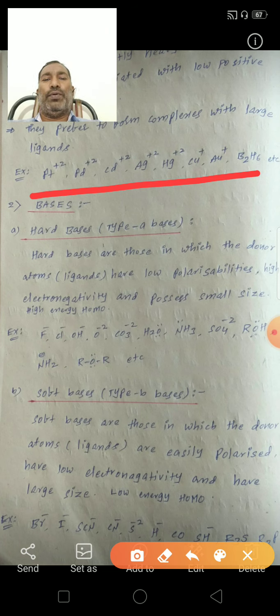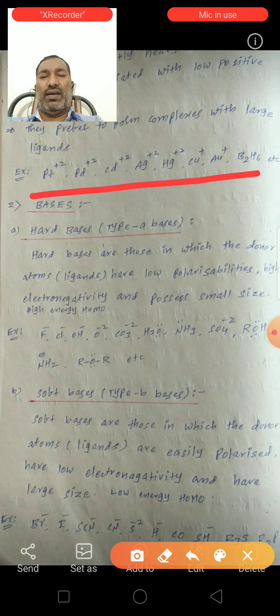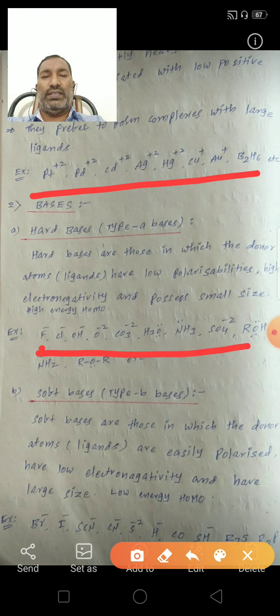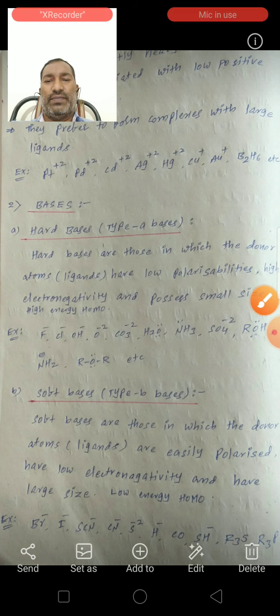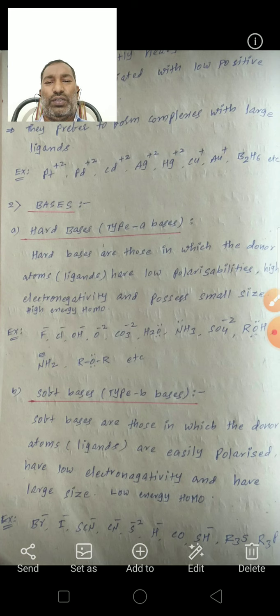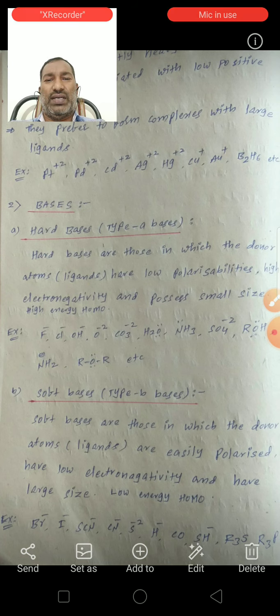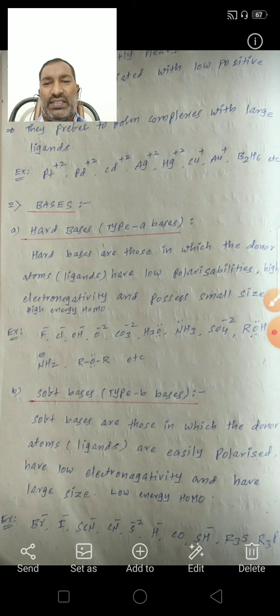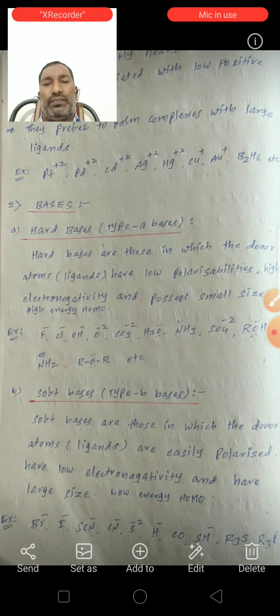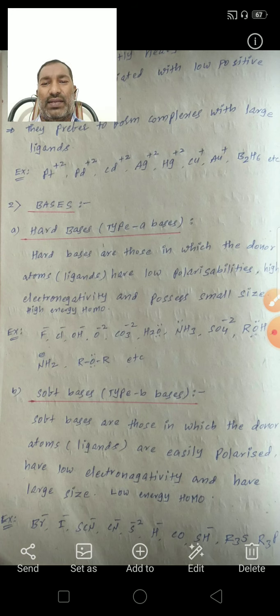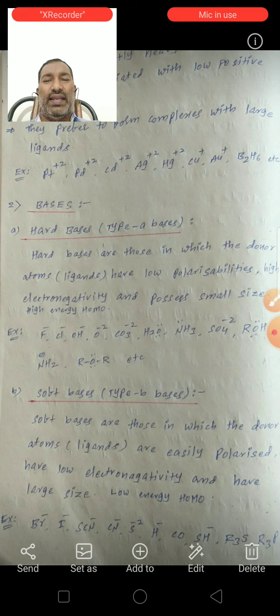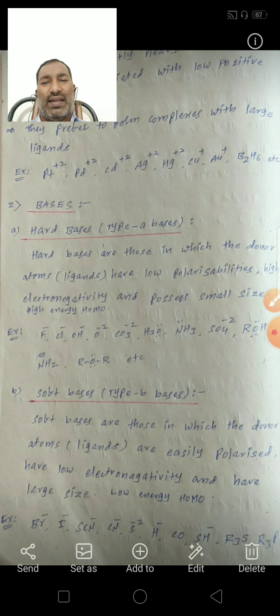So for example, F minus, Cl minus, OH minus, O minus 2, CO3 minus 2, these all have small size and negative charge, negative charge donor atoms or ligands. So these have the electron pair on the atoms, so they can easily donate the electron pair to the electron acceptor atoms or cations.